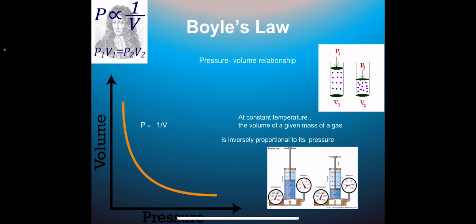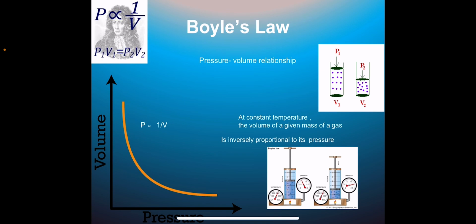So number one is Boyle's law. This law describes the pressure-volume relationship of gas at constant temperature. It was given by Robert Boyle in 1662. This law states that at constant temperature, volume of a given mass of a gas is inversely proportional to its pressure. For a given mass of a gas at pressure P, V is inversely proportional to pressure.